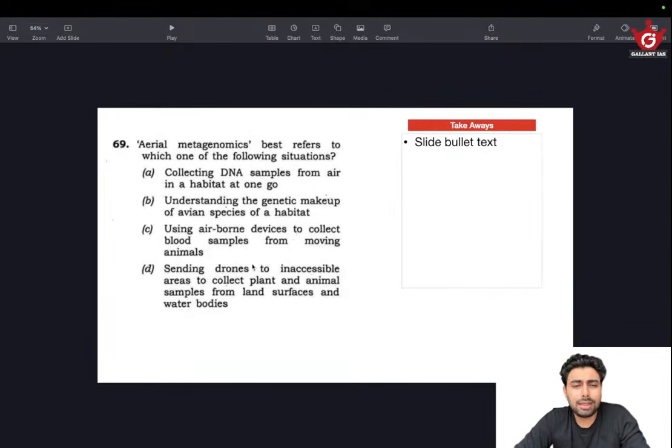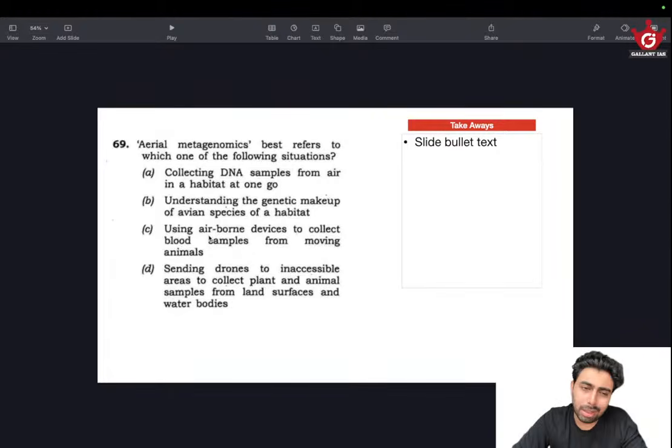Using airborne devices to collect blood samples from moving animals. If we are mapping the genome, and they are moving animals, we will be using the least intrusive or least invasive way to collect the samples. And why would we need blood per se? We need just the hair or a strand or a slice of skin, enough for DNA analysis. So there is no particular need for extracting blood, and using airborne devices is not the right approach.